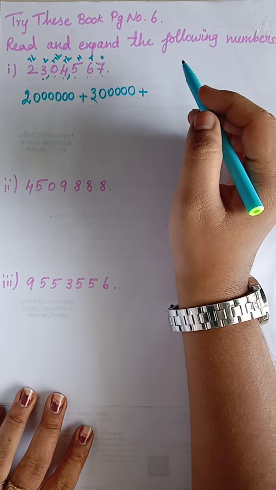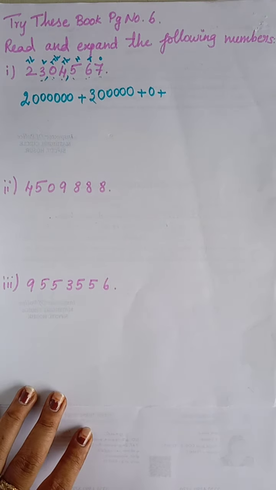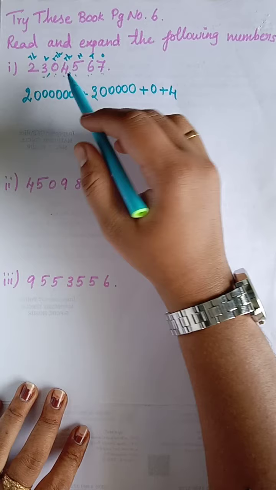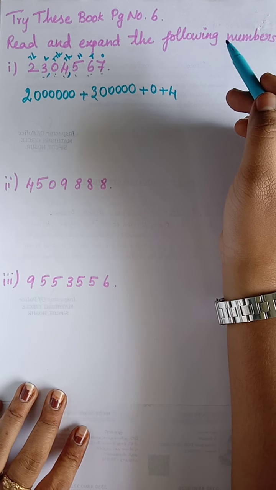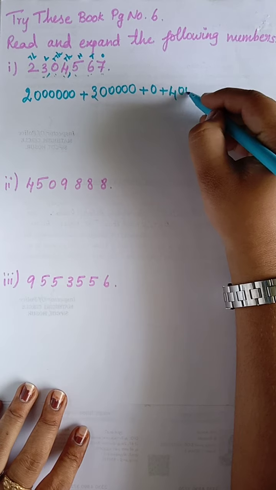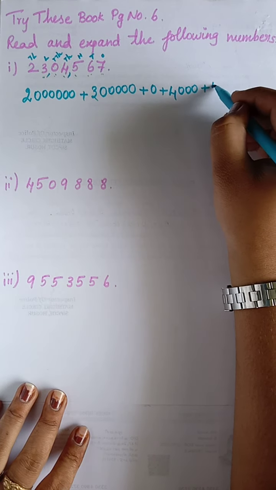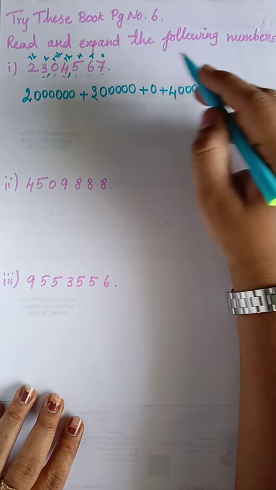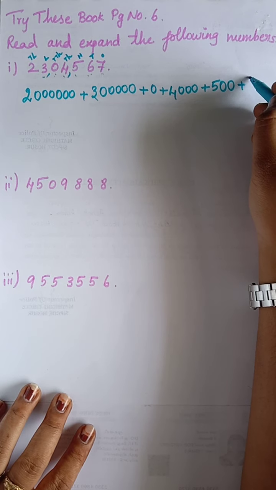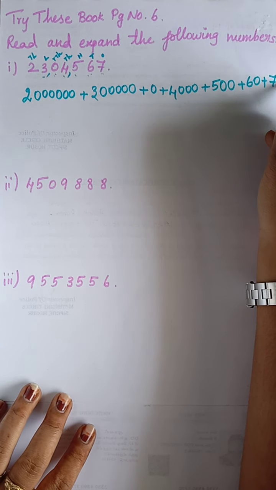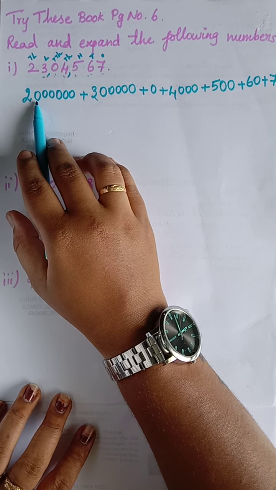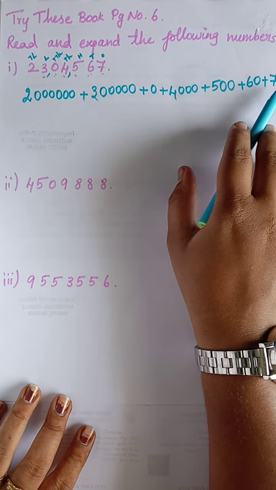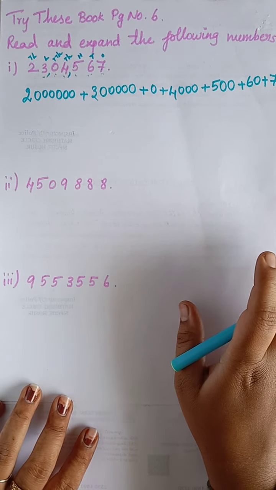Then put the same symbol. Then it is 0. I already told you, if there is 0 you can simply write it as 0. Then 4, that is given as 1000. So 1000 means how many zeros will be there? 3 zeros. So 1, 2, 3 plus 5. So for 5 it is 100, that is 2 zeros. So 100 plus 10s, only 1 zero, that is 60, plus the ones 7. Clear? So 23 lakh 4,567. Can you understand how we have expanded a form?